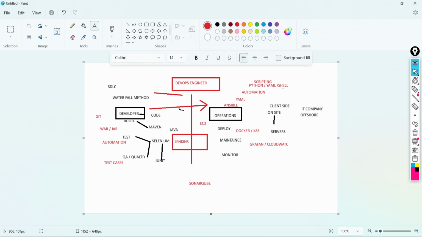Okay. So what is scripting? That means it's a collection or package of commands that can execute continuously. So this is the basic thing the script is required for.